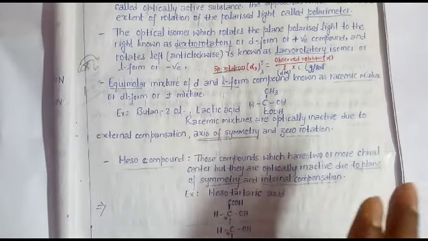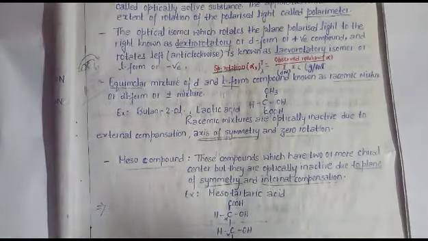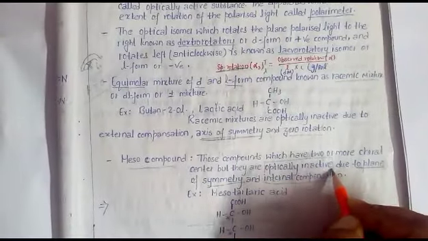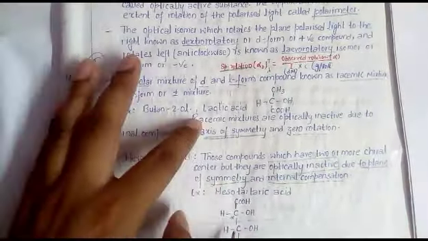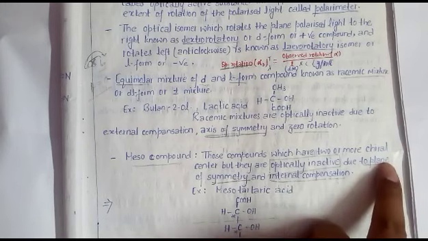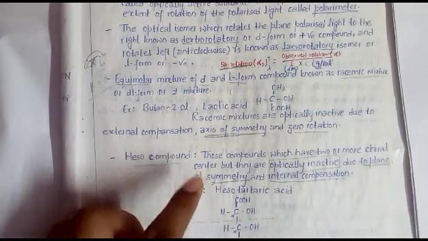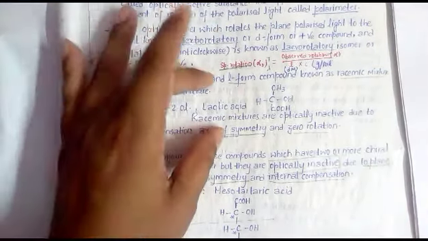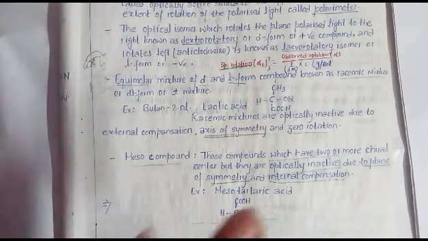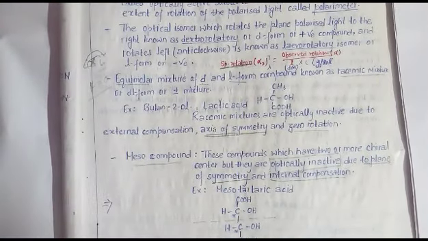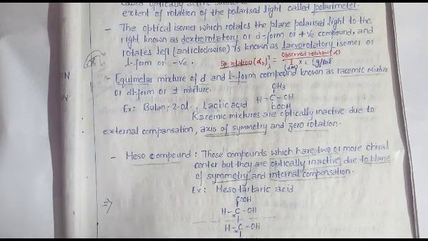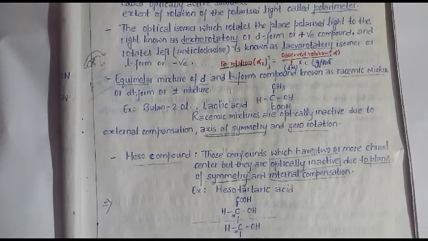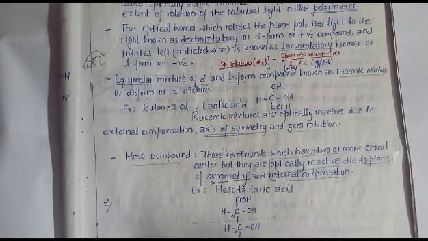It means meso compounds and equimolar mixtures are both optically inactive, but the reasons are different. In a racemic mixture, it is external compensation and axis of symmetry, but in a meso compound, it is internal compensation and plane of symmetry. These are the basic differences between a racemic mixture and a meso compound, although both molecules have chiral centers and both are optically active. And these two are also counted as optical isomers, even though as a whole they act as optically inactive, because some part is able to rotate plane polarized light.